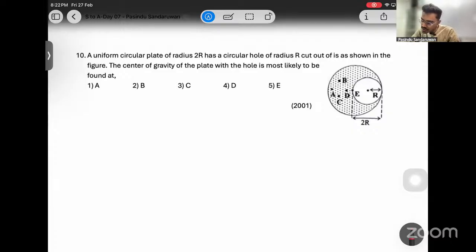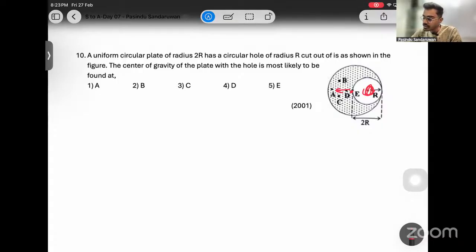10. A uniform circular plate of radius 2r has a circular hole of radius r cut out of it as shown in the figure. The center of gravity of the plate with the hole is most likely to be found at, right? Then initially we know if this part was filled, center of gravity is at T, right? If a weight is removed from this side, right side, center of gravity shifts to the left side. Now we have 2 points as D and A, right?